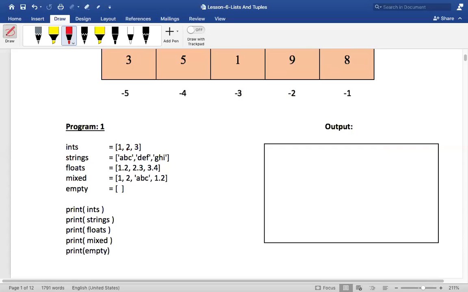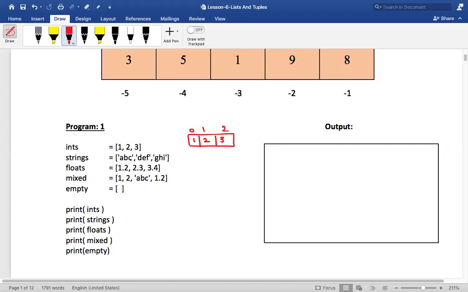Now what is the first list containing? I want you to put that in the chat box. The first list is containing 3 integers: 1 comma 2 comma 3. It is basically a list of integers. Basically it would be like this: a list 1, 2 and 3, identified by 0, 1 and 2. Is the diagram clear? I will show you practically, don't worry. So the first one is a list of integers.